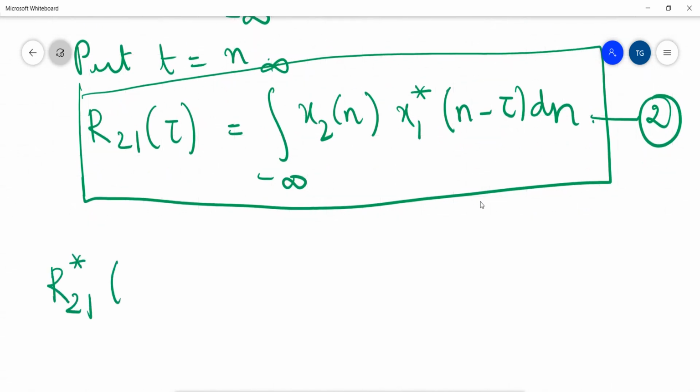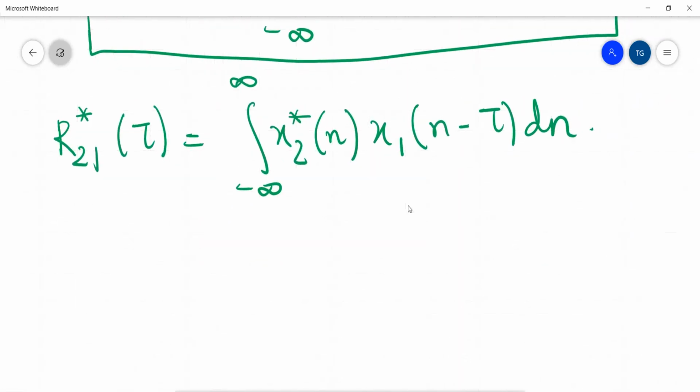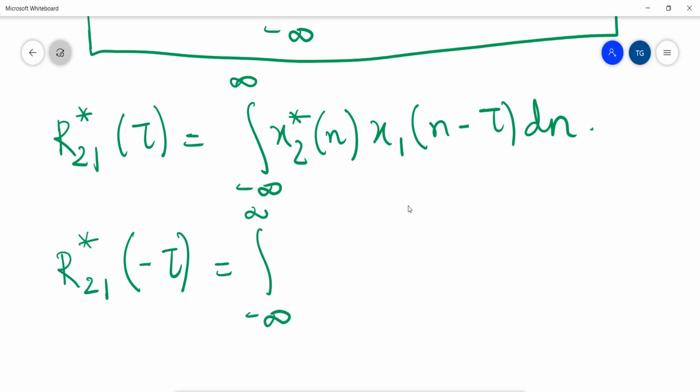Here it will be the conjugate of x2 of n, and the conjugate of the conjugate becomes simply x1 of n minus tau, dn. Now, by the time reversal property, wherever it was tau, it will become minus tau.